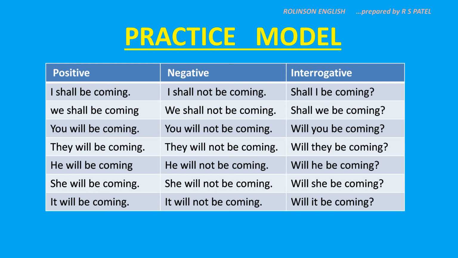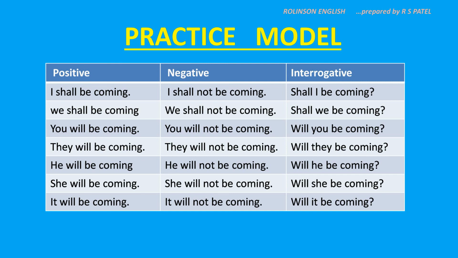Okay, in negative, write not. But here is a confusion. The helping verb is made up of two words here, shall be or will be. Where to put not? After the first word only. Use not after the first word, that is shall or will. Okay, so in negative, I shall not be coming, we shall not be coming, you will not be coming, they will not be coming, he will not be coming, she will not be coming, it will not be coming.